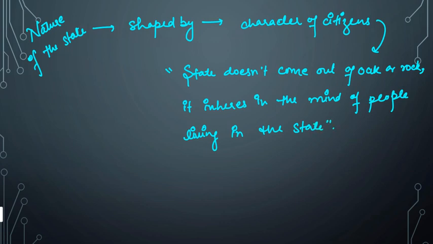Right? So Plato wants to tell that the nature of the state is basically shaped by the character of the citizens living in the state. Therefore, Plato also suggests that the state does not come out of oak or rock, it inheres in the mind of people living in the state. Thus, for Plato, Athens, again, what I am trying to do is connect with the context. According to Plato, Athens cannot become an ideal state or virtuous state until its citizens are virtuous.